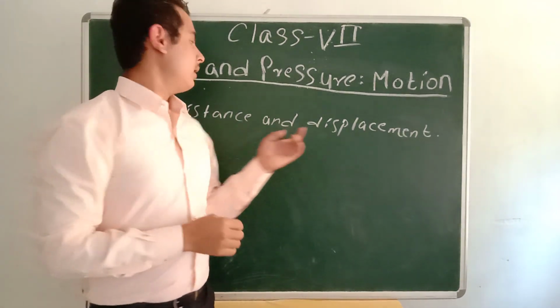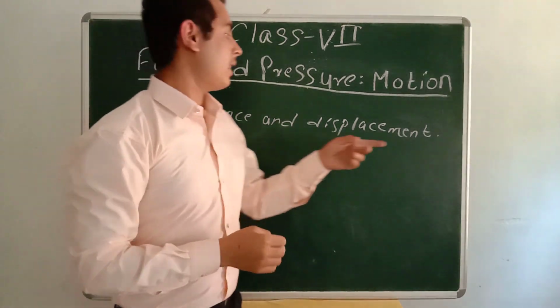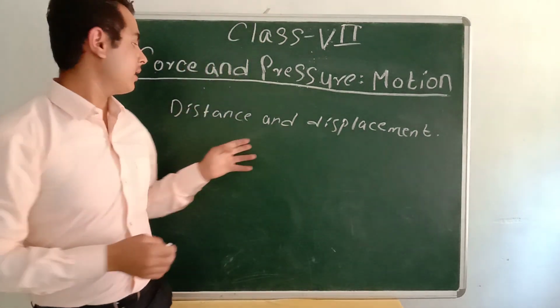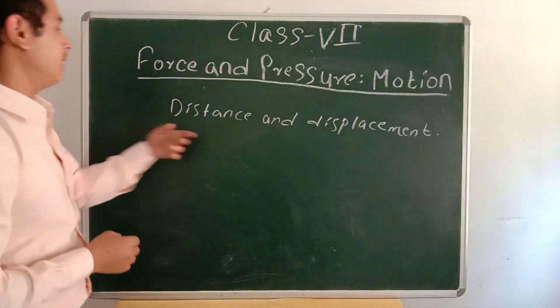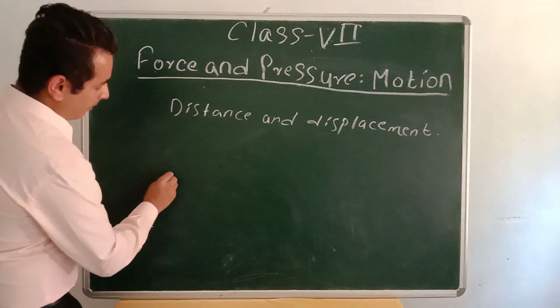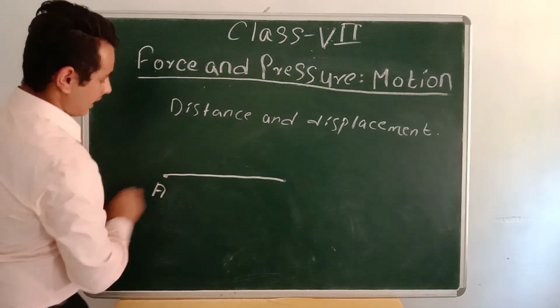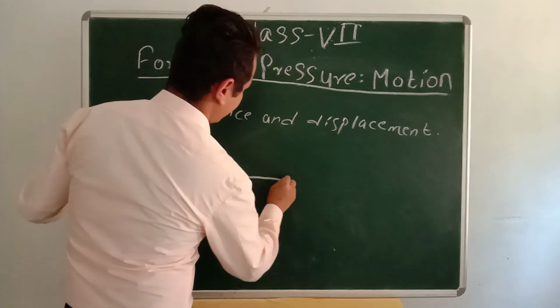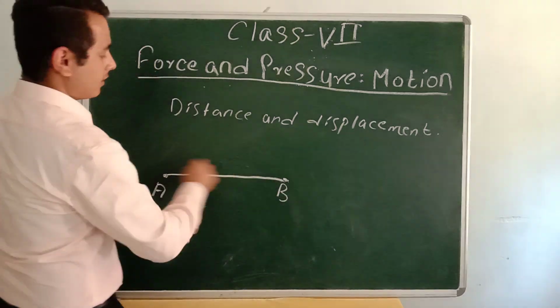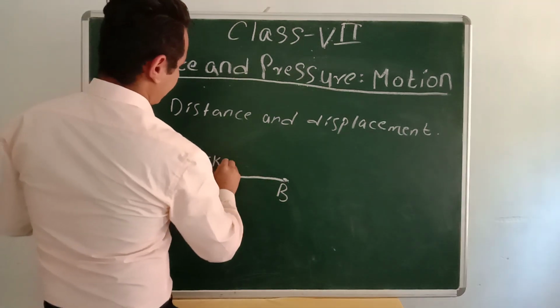Now, the scalar quantity called distance and the vector quantity called displacement. Let me discuss something about these two quantities. Suppose a man is moving from point A to point B. Let the distance be 5 km.